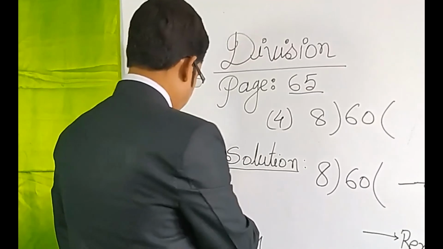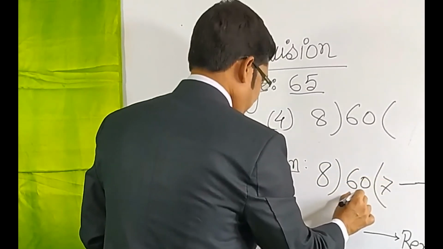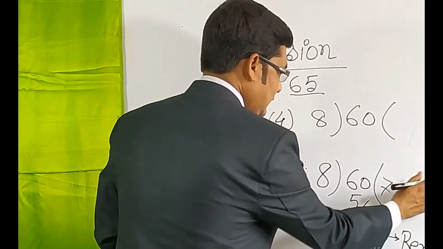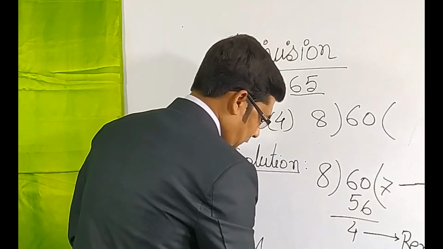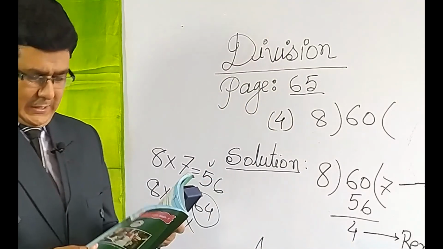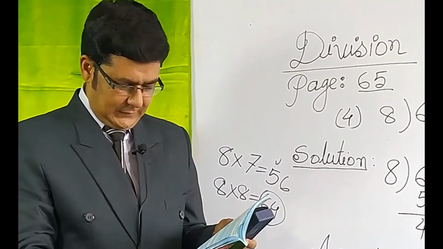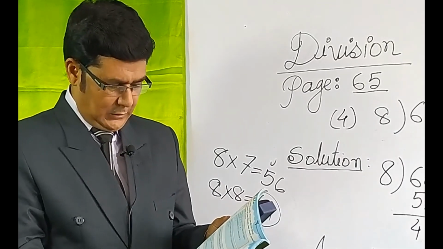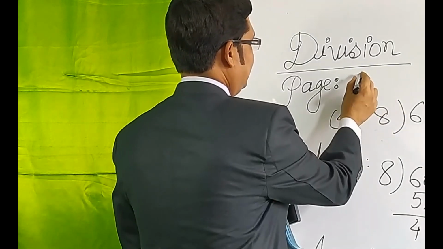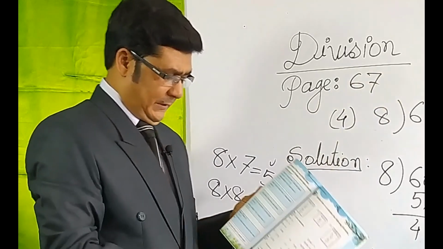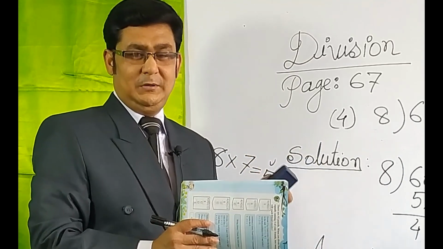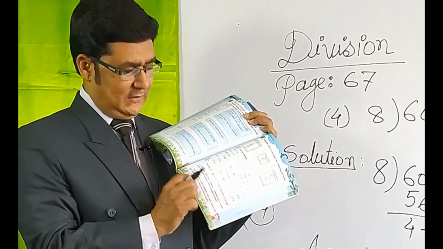So, how many times? 7 times. So, 7 8s are 56, remaining 4. Okay, my dear students, our answer is quotient 7 and remainder 4. Same for the page number also. You can go to page number 67, and the remaining maths I will give in my PowerPoint presentation. Okay, my dear students, given some maths and some word problems.